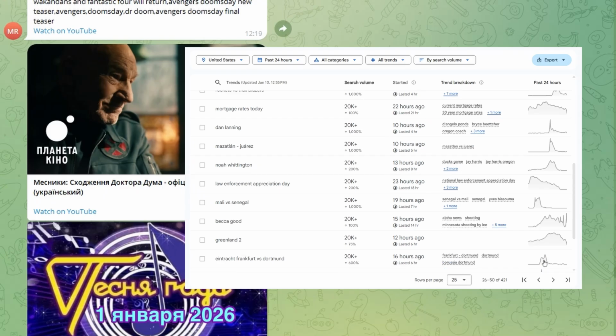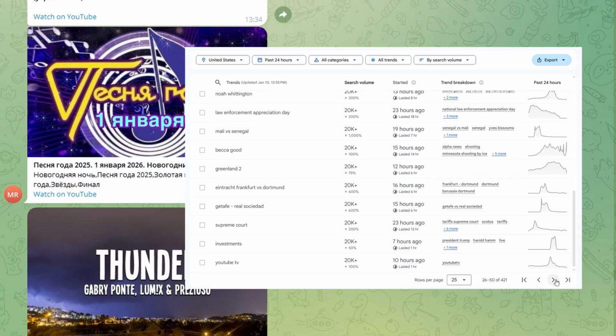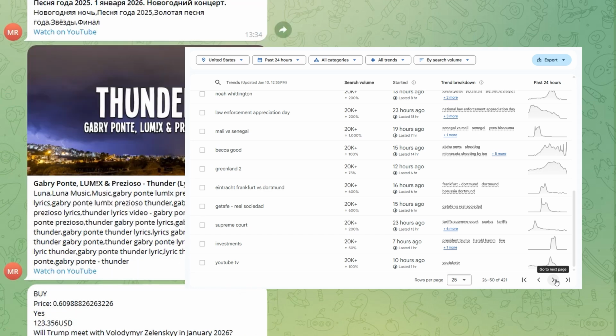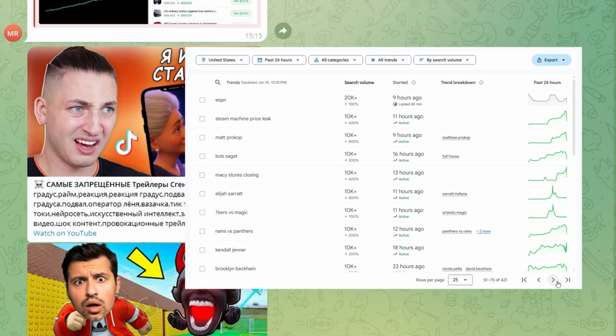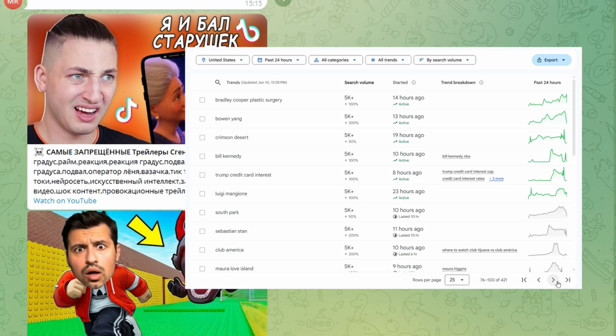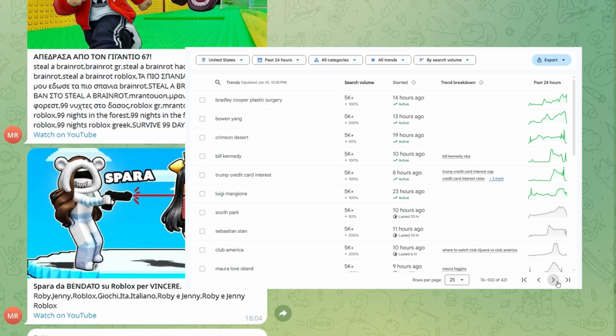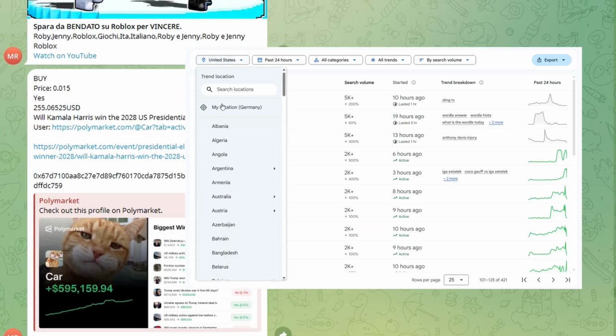First, let's talk about the problem with trends. Most people treat trends like a slot machine. They see a spike, they panic, they chase it, and 2 weeks later they're embarrassed. It's like running after the ice cream truck, except the truck is moving at 200 kilometers per hour and it's throwing confetti made of your time. I don't want trends to control me. I want trends to inform me.